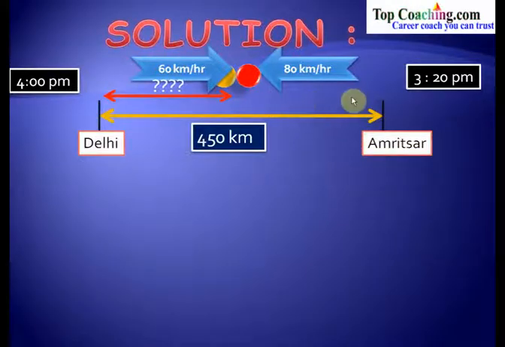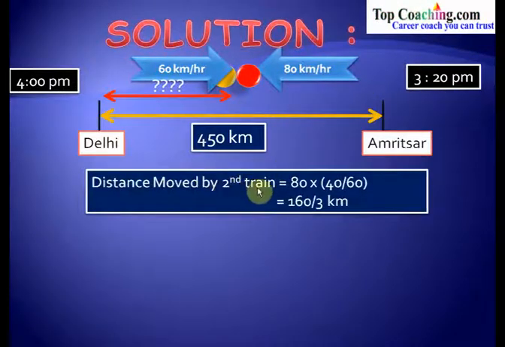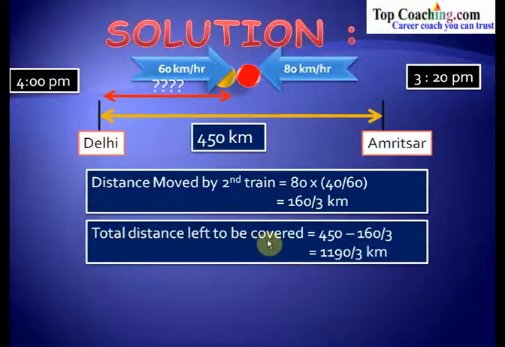Now first of all we are going to find out the distance travelled by this train in these 40 minutes. In these 40 minutes the train from Delhi to Amritsar hasn't started yet, and so let's first find out the distance travelled by the train which is moving at a speed of 80 kilometers per hour towards Delhi during these 40 minutes. So the distance travelled by the second train would be 80 into 40 by 60, which is equal to 160 by 3 kilometers. So the total distance left to be covered is 450 minus 160 by 3. Now this is equal to 1190 by 3 kilometers.